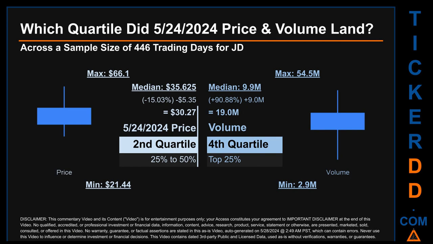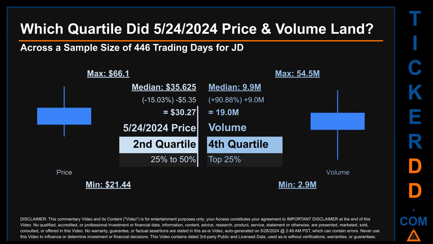The day's volume landed within the fourth quartile, marking it within the top 25% of all sampled daily volume, which saw a max daily volume of 54.5 million and a minimum of 2.9 million. Quartiles tell us about the spread of a data set by breaking that data set into quarters, just like how the median breaks the set into half.